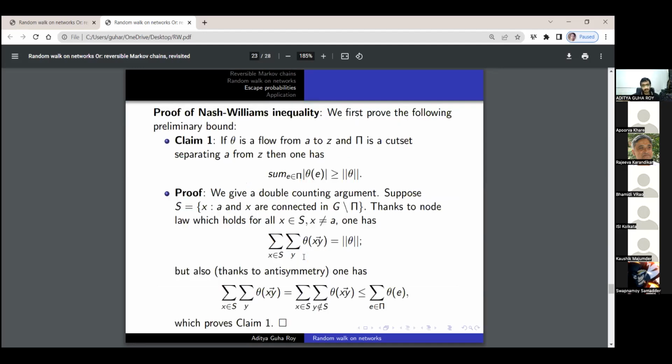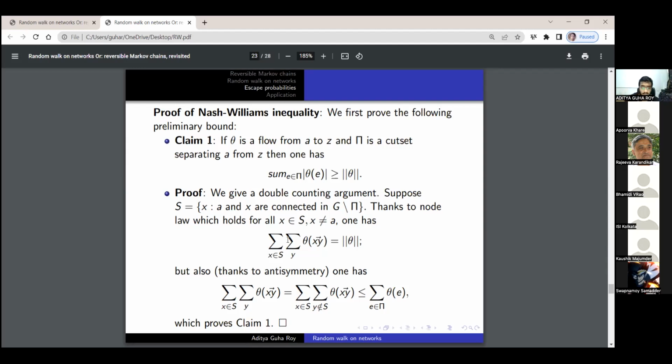The way we prove it is, first we prove a more preliminary bound. We say that if theta is a flow from the source to the sink, and if pi is a cut set separating A from Z, then the summation over e belonging to pi of the absolute value of theta(e) is greater than or equal to the strength of theta. Again, this can be done by a double counting argument. Suppose S is the set of all those x such that A and x are connected in G minus the cut set.